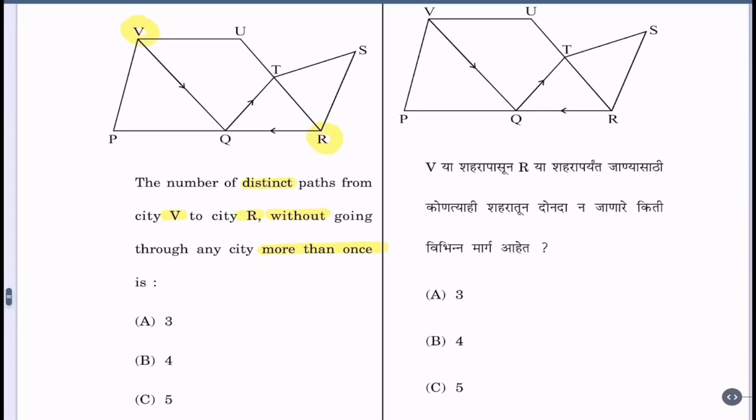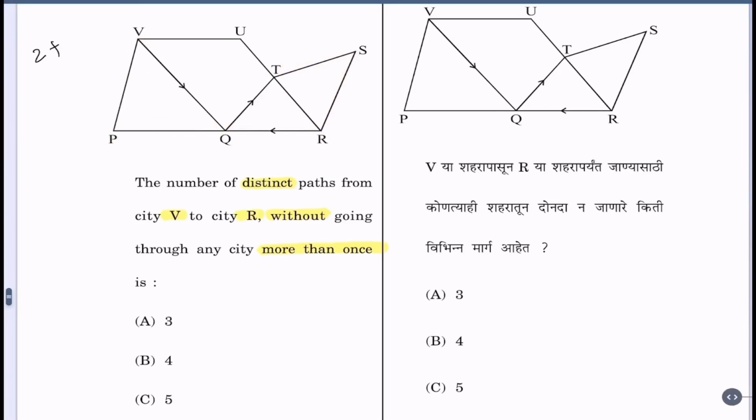First road, V, P, Q, T, S, R. Second road, V, P, Q, T, R direct. So number of roads 2 plus. Now let me erase the earlier ones.